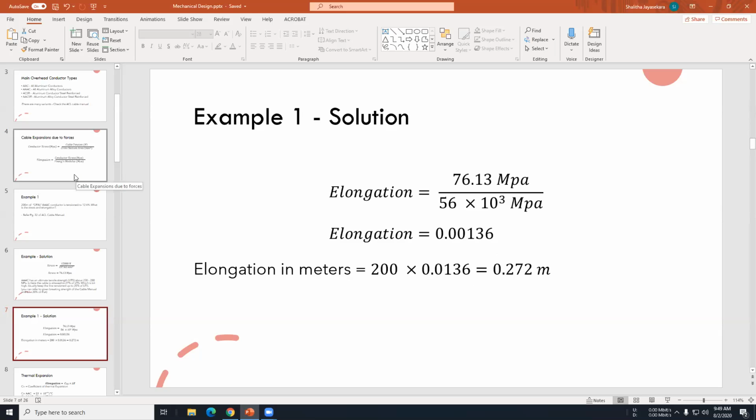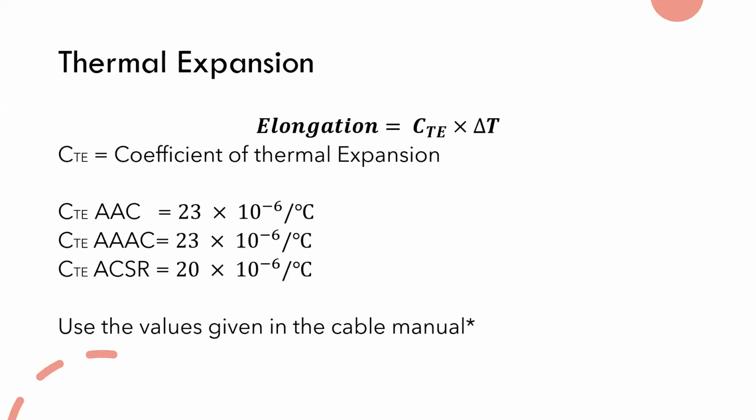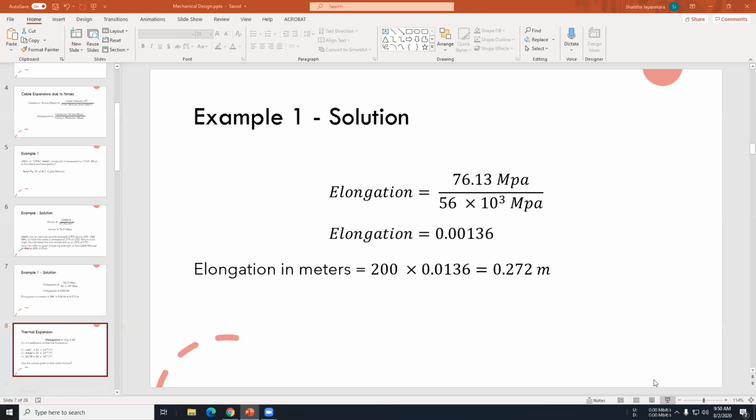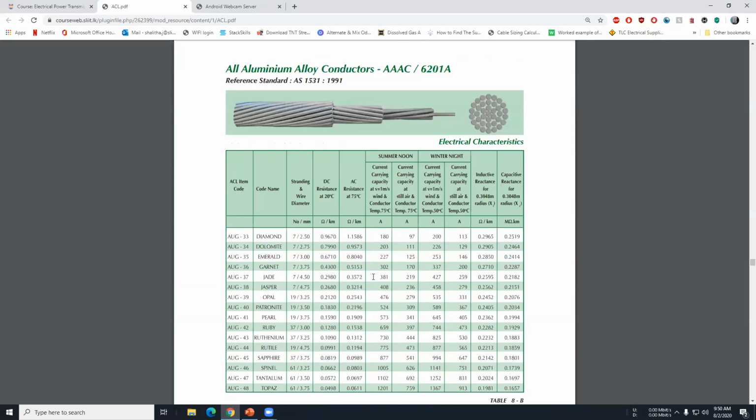This is not the only expansion type happening in a conductor. The next one is thermal expansion. I know you guys did this in your advanced levels. We have thermal expansion coefficients, and the same thing applies to transmission lines. These are the coefficients we usually have, but sometimes in the cable manual this is also given for some cables. If this is given, you can use that one.